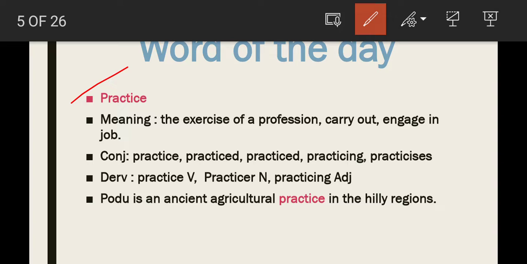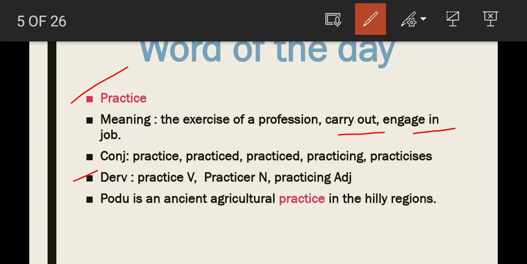Practice means the exercise of a profession, to carry out, to engage in a job. Okay, conjugations: practice, practiced, practiced, practicing, practices. What about the derivatives, children? Practice, verb form; practicer, noun form; practicing, adjective.